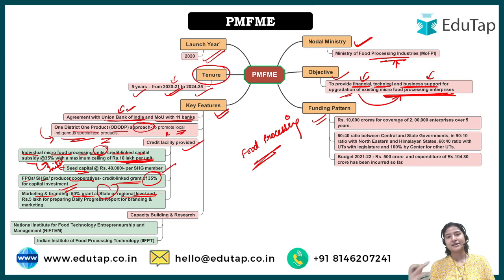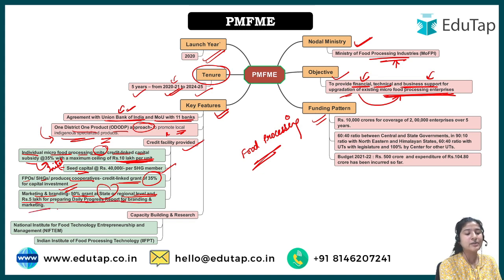So at state and regional level, 50% of the amount would be granted, and rupees 5 lakh for preparing the progress report for branding and marketing. That 5 lakh would be given by the government in the name of branding and marketing.